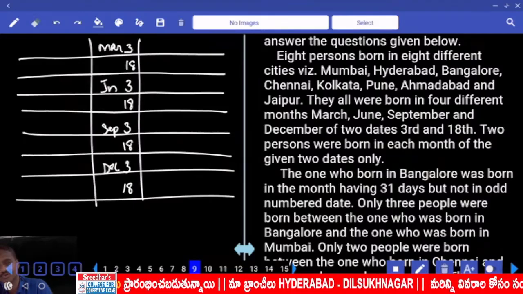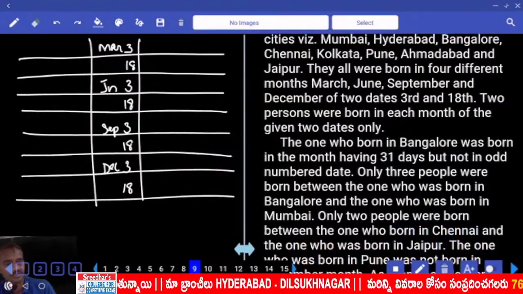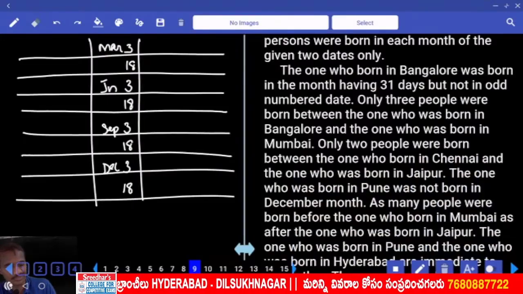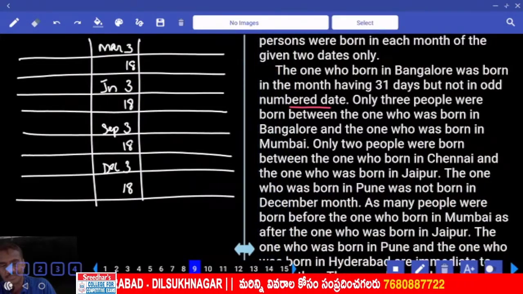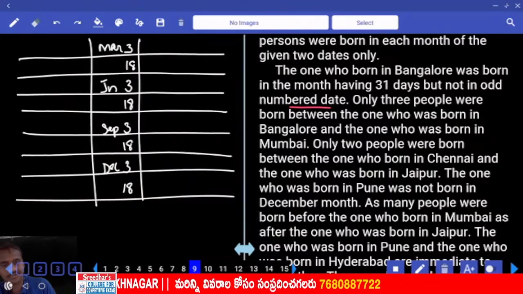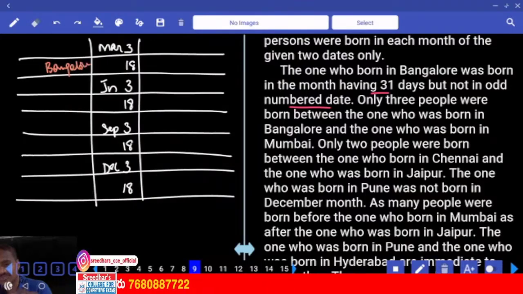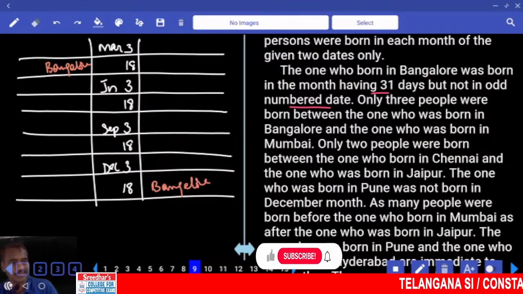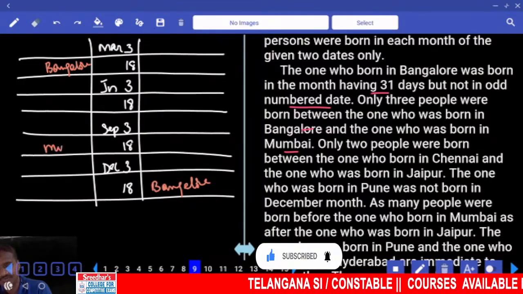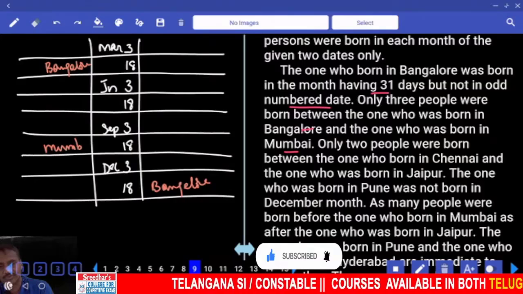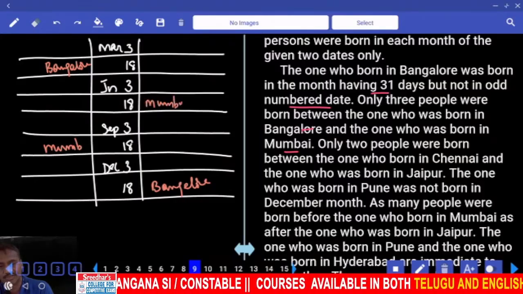Then coming to condition number 1. First one: the one who was born in Bangalore was born in a month having 31 days, but not on an odd number date. That means the one who was born in Bangalore was born in a month having 31 days, which is on the 18th. This is one possibility. What is the other possibility we have? Bangalore can be on December 18th. The next one, 3 people between Bangalore and the one born in Mumbai. Now Mumbai must be here in the first case, and in the second case, 1, 2, 3. Now Mumbai must be on June 18th.